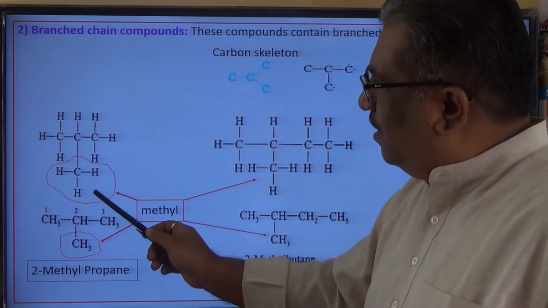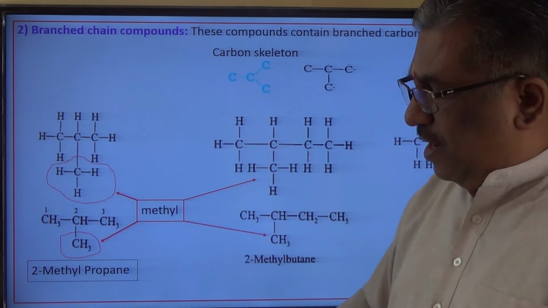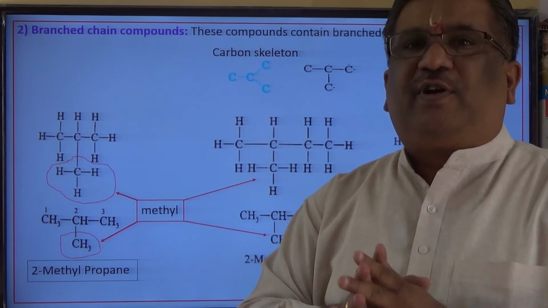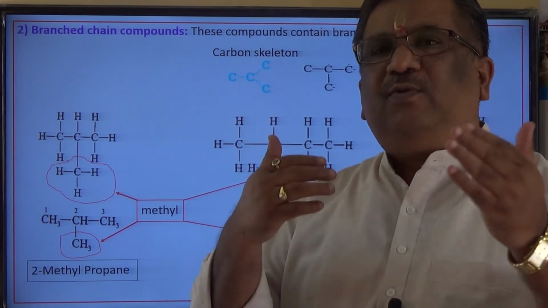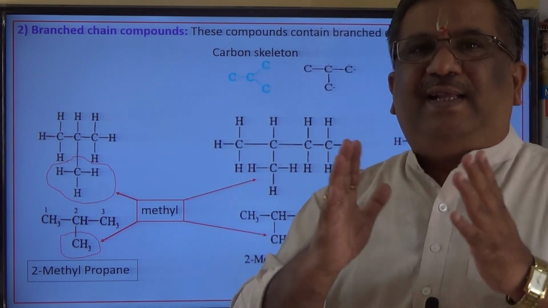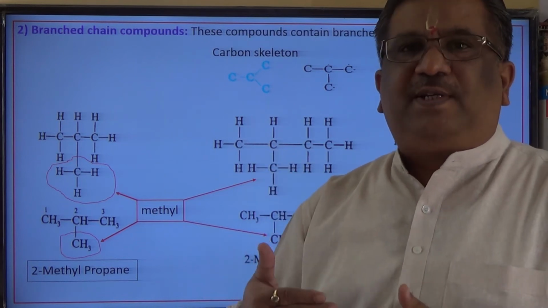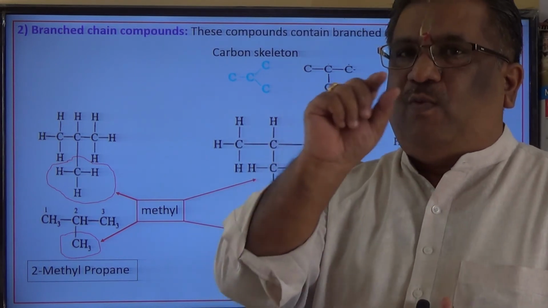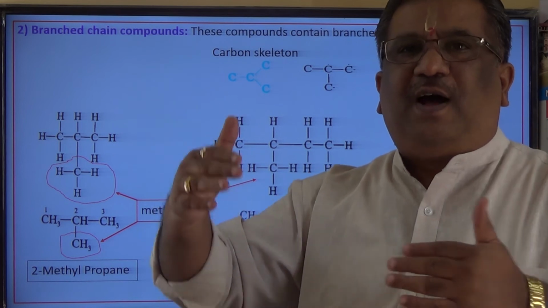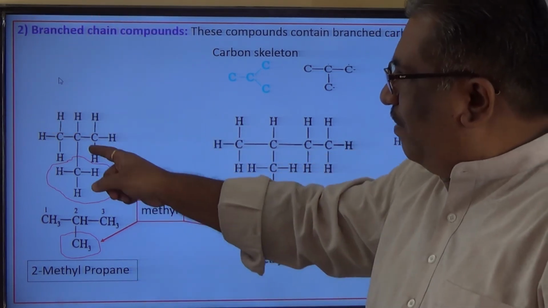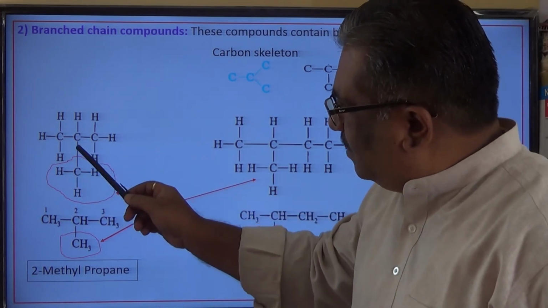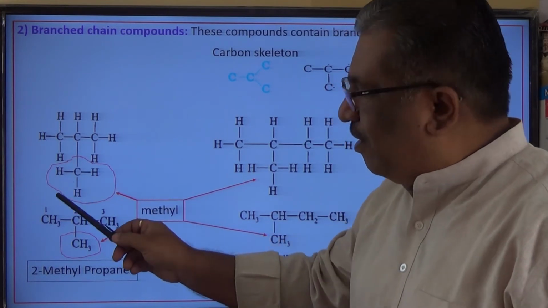But we have forgotten one more thing. What about this one? What is this branch? Dear students, you should know the branches. You remember I was talking about alkyl substituents. Why are those alkyl groups called substituents? One valence is pending there. For example, in CH3, which is called a methyl, it is represented by one bond and CH3. That bond is the alkyl group's arm, and that arm can come and get attached to this carbon atom here. So this particular group is called a methyl group.